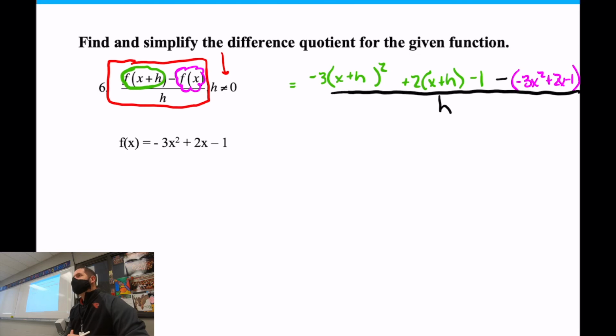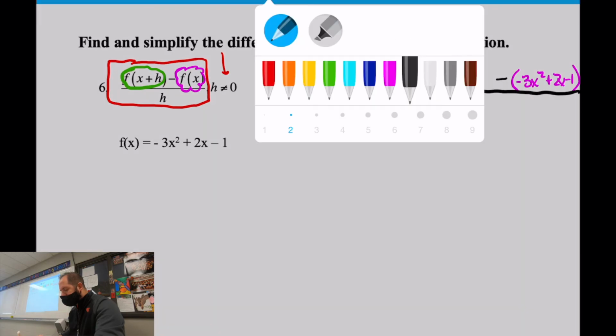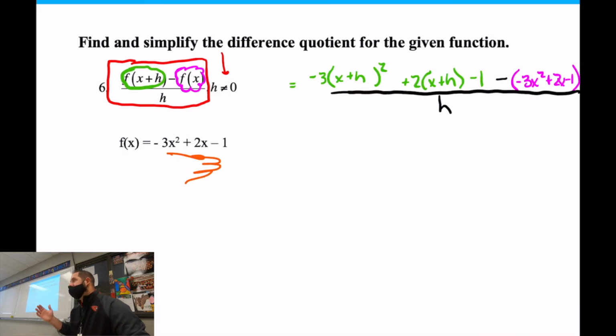All right, questions on the setup. The setup is usually the part that people get caught up on. They just don't know how to set it up to start it. Usually after this, the easy part is just simplifying it. So that part right there is the nightmare usually for most people. If you notice the formula, it's the original function with x plus h, minus the original function, all over h, and the function is going to be provided to you. That's the part that's down below. So this is the part on your problem that changes. I just make up a new one. I pull one from your homework, that's all I do. I'm not making it up. It's usually one that you've done previously. It's out of your textbook. Okay, questions?